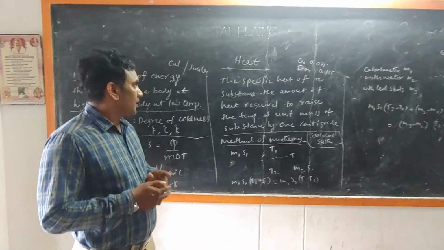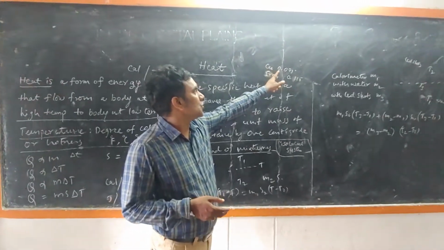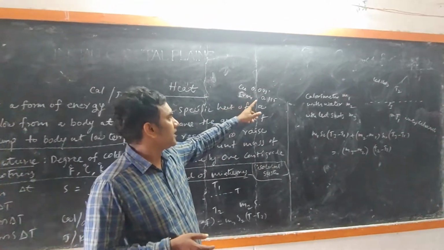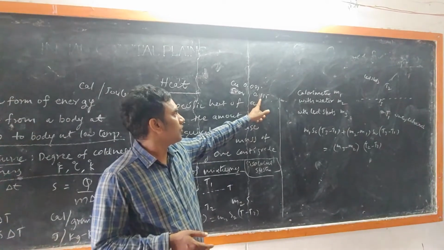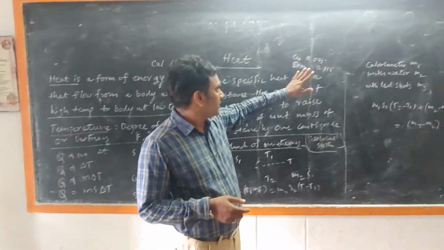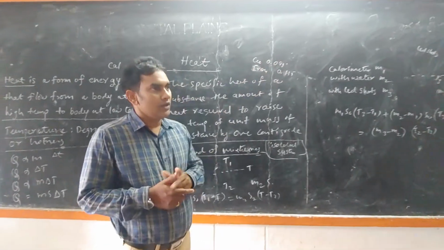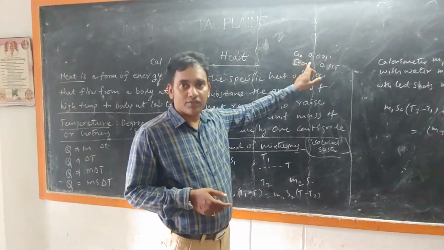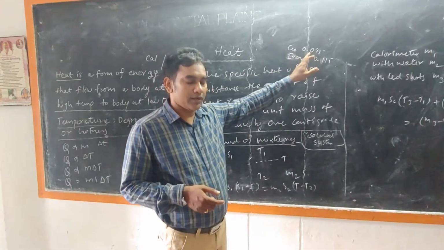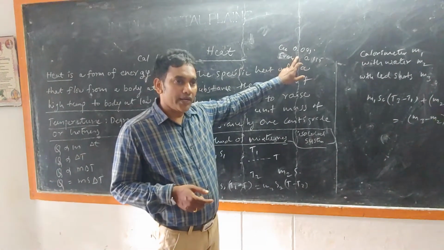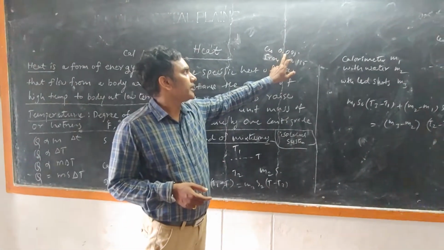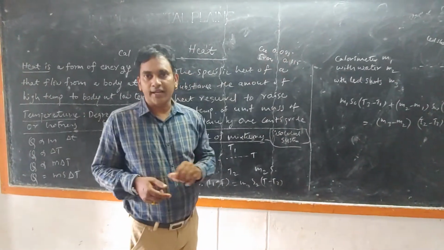Okay. The specific heat of copper is 0.095. The specific heat of iron is 0.115 in the CGS method. What is meant by this number? If you take 1 gram of copper and raise its temperature by 1 degree, the heat energy required is 0.095 calories.